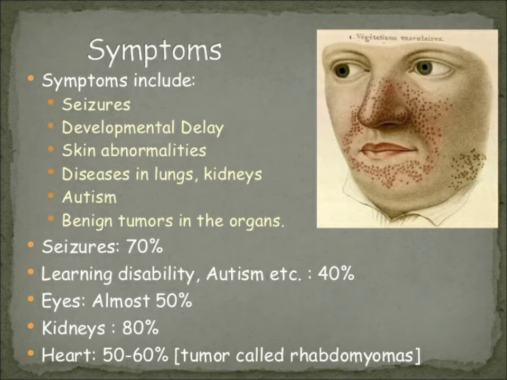About 50% have eye problems, and kidney problems are seen in 80% of patients. 50% have heart problems. All these are the symptoms: seizure, developmental delay, skin abnormalities. I will show you with pictures the skin abnormalities and diseases of the lungs, kidney, everything in this video. So watch this video continuously, you will get knowledge from this video.